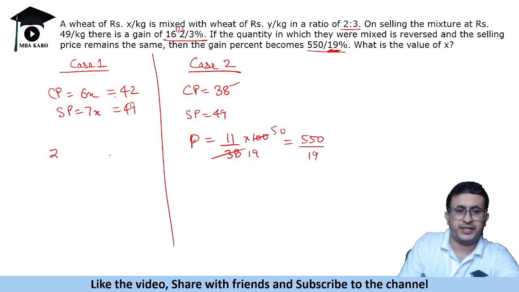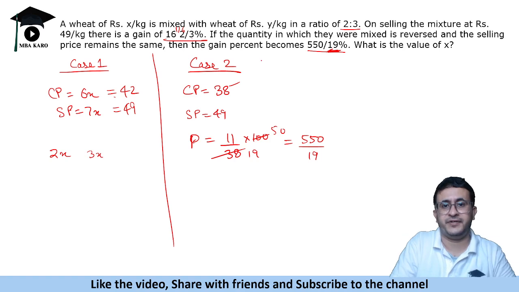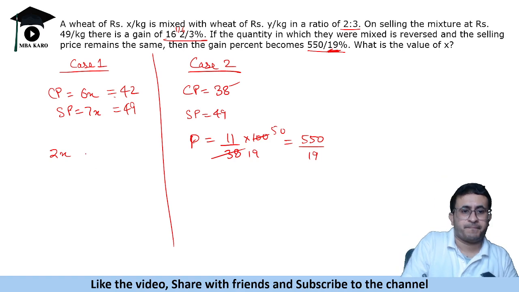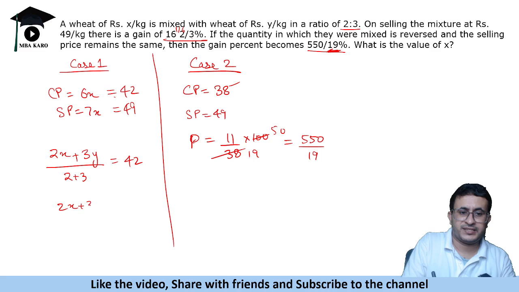Okay, so let's say this is 2x and this is wheat at 3y upon 2 plus 3. So we are getting total 5 kg, that is equal to, the cost is 42. Okay, so 2x plus 3y is equal to 210.